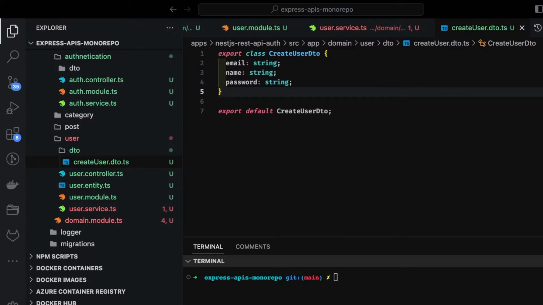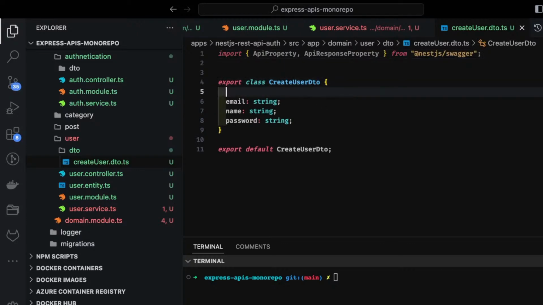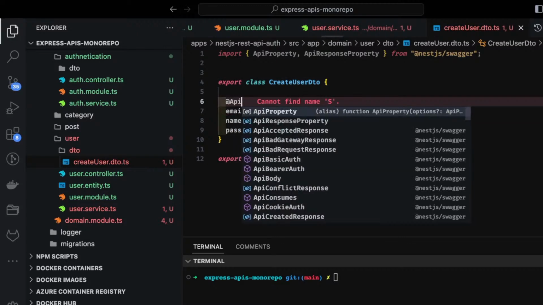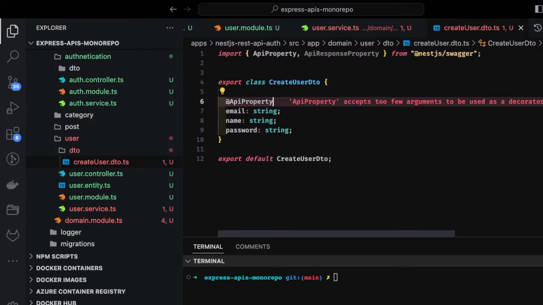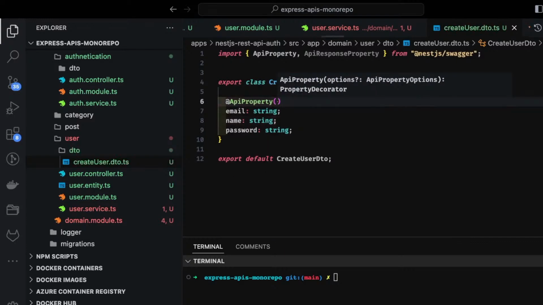So here we can use class validator, and I will also import all the required things. So this is like export class, and how we can annotate all these things with API property, because these things will also be exposed, and inside API property we can specify all the payload properties.